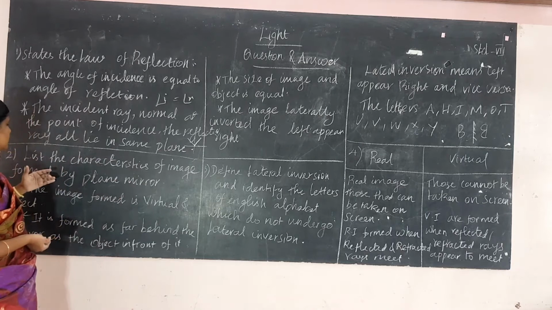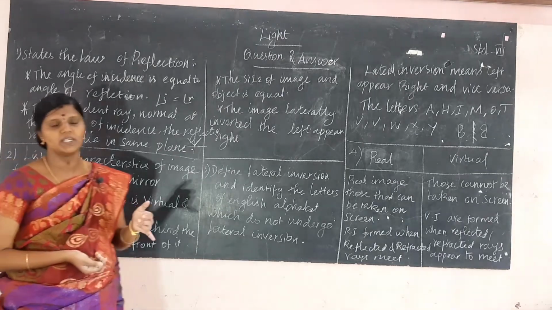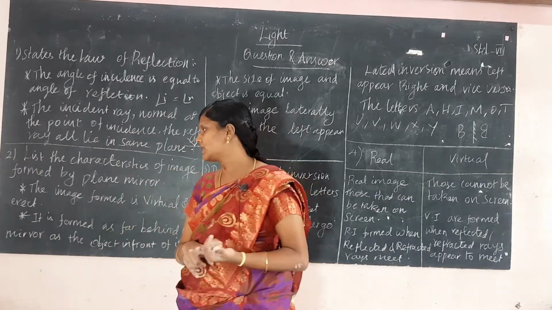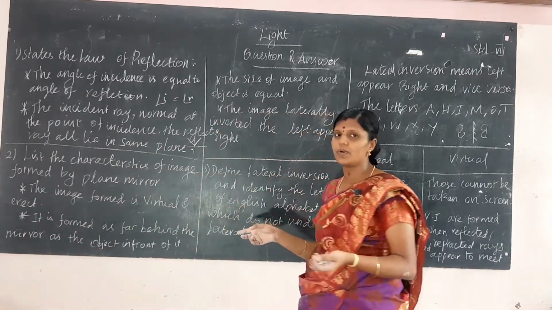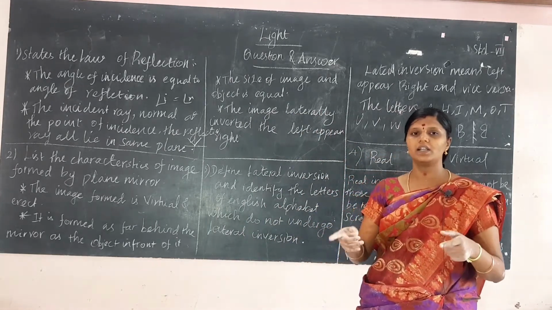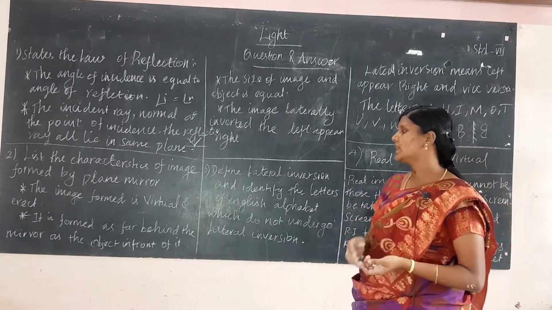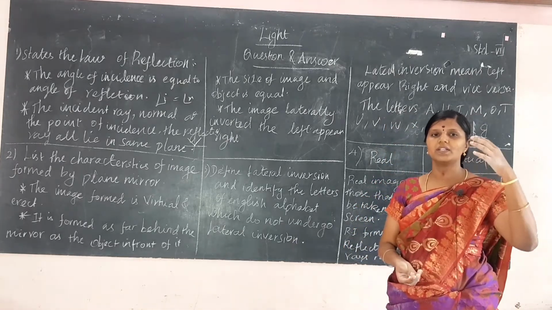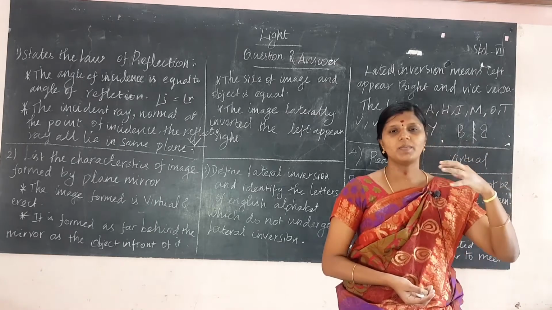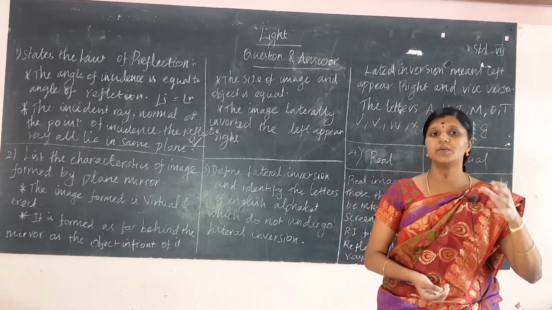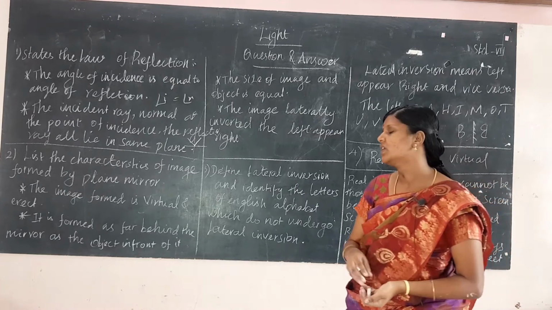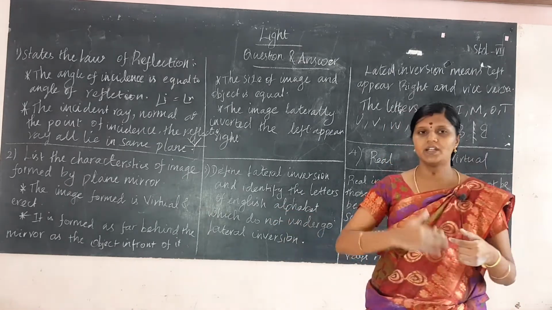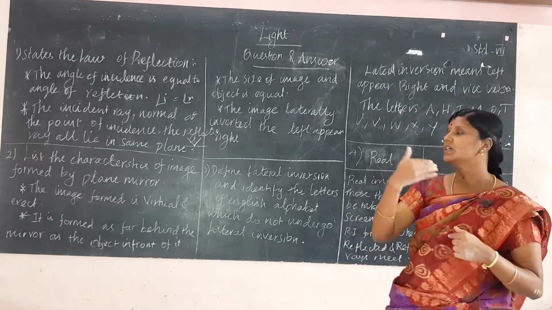The second question is, list the characteristics of a plane mirror and image formation by the plane mirror. The first characteristic is that the image formed is virtual and erect, right appears left. It is formed as far behind the mirror as the object is in front of it. What we see formed in the mirror is called the image. Image formation. The object that is in front will be formed in the mirror.